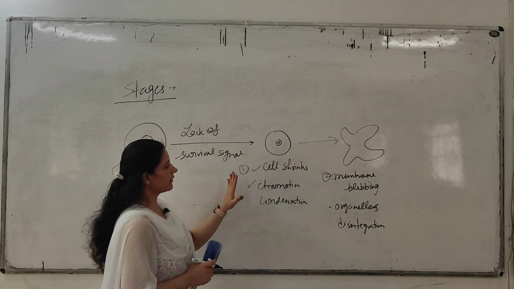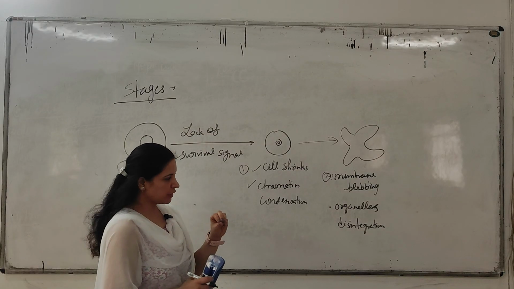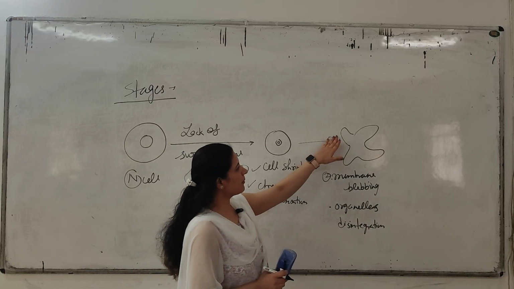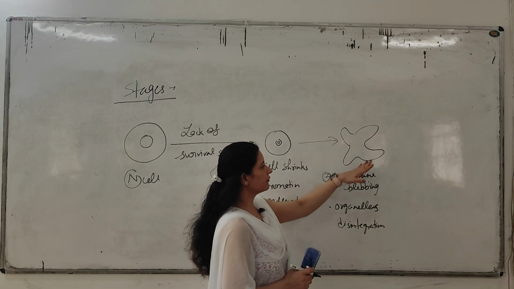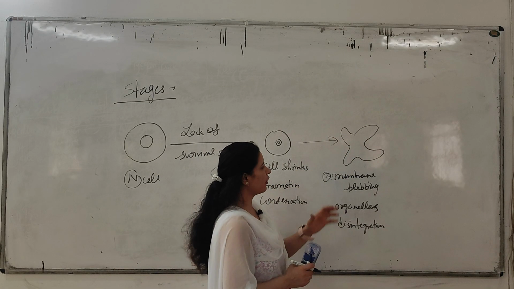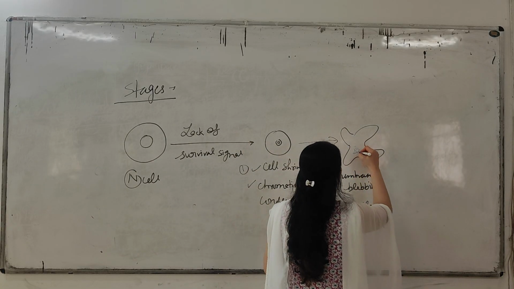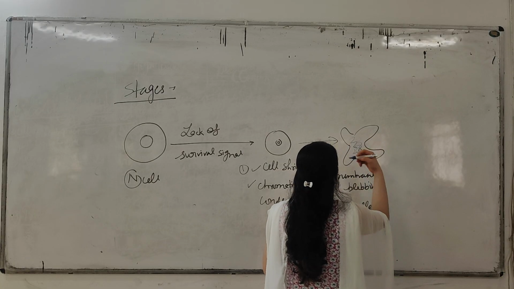The first thing: the cell will shrink, that is, it will reduce its size, and there is chromatin condensation. Second stage, the plasma membrane undergoes blebbing, and the organelles present inside the cell undergo disintegration and degradation.